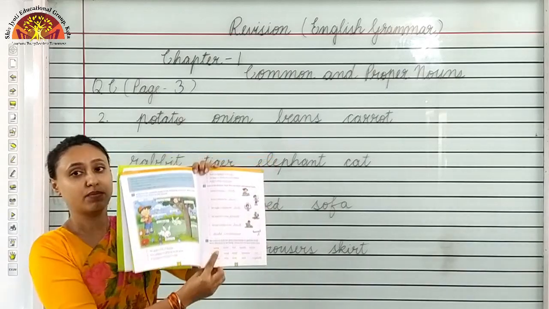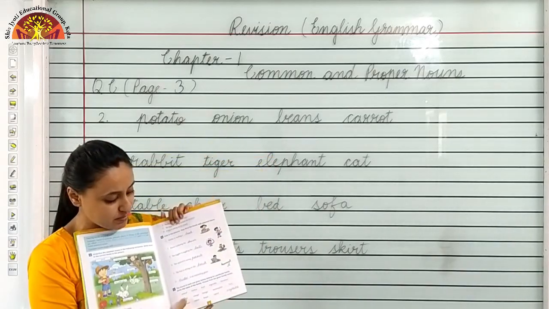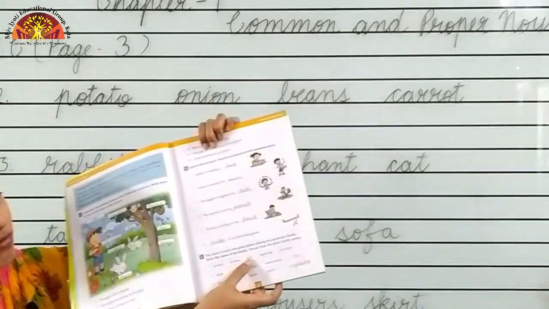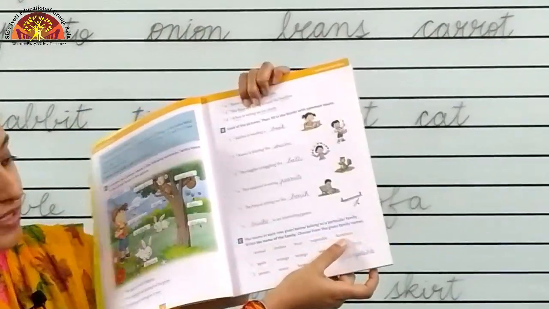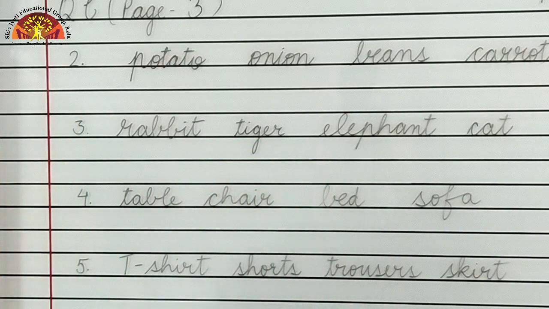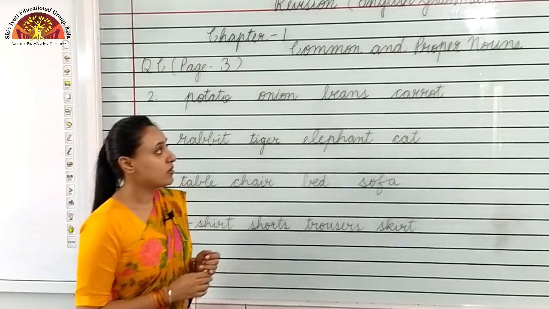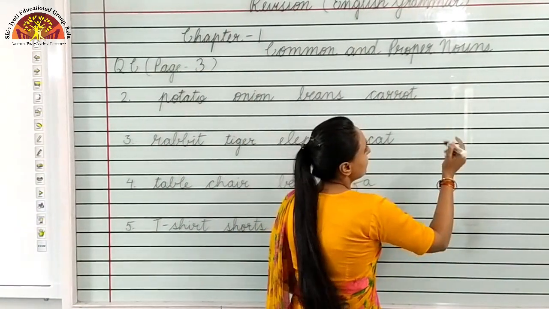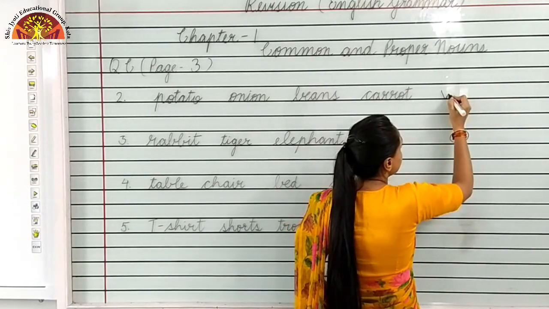Let us see what family names are given. Animal, clothes, fruit, vegetable, furniture. Number 2, potato, onion, beans, carrot. What are these? These are vegetables. So we will write vegetable in front of it.